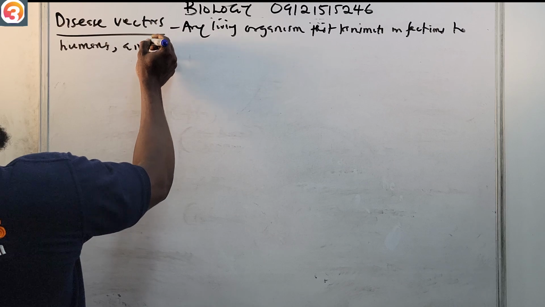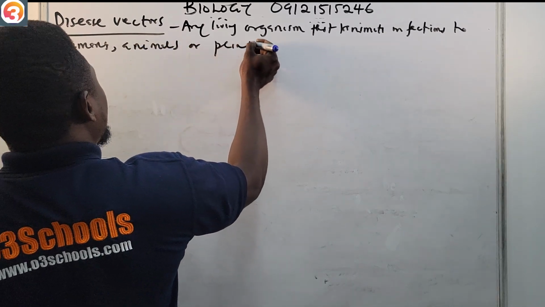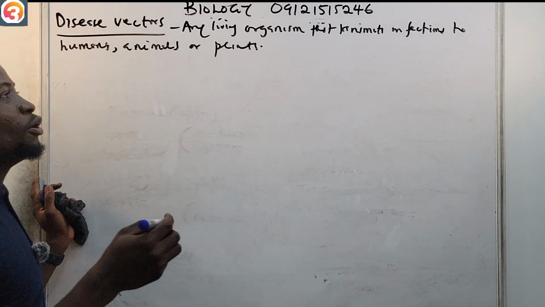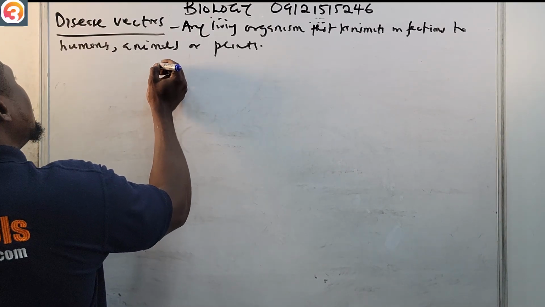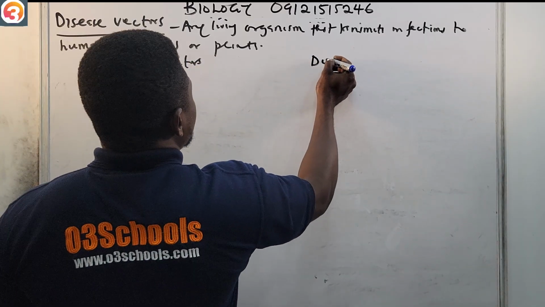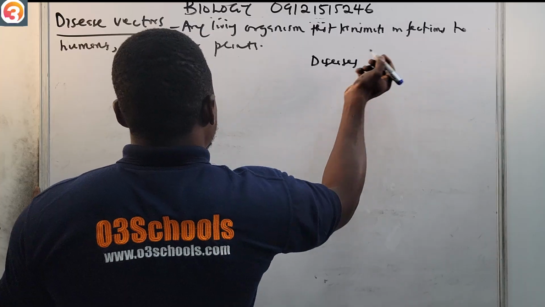It could be animals or plants. So let us see some common vectors and the common diseases that they transmit.